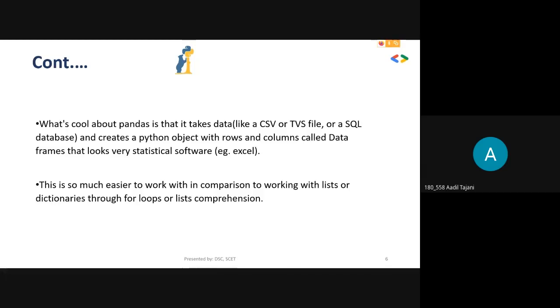Because of this, pandas has different functions that you can apply on whole columns or whole rows, and you can select different kinds of data from the middle. There are so many functions that work automatically, which is very fast and easy to use, instead of the traditional dictionaries and list comprehensions that we use in Python.